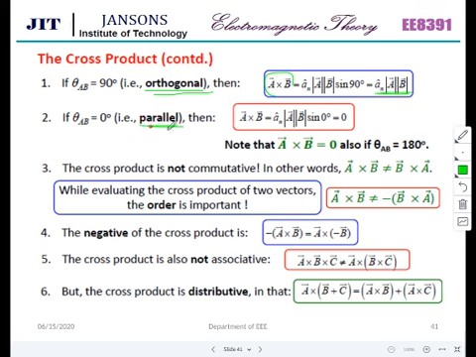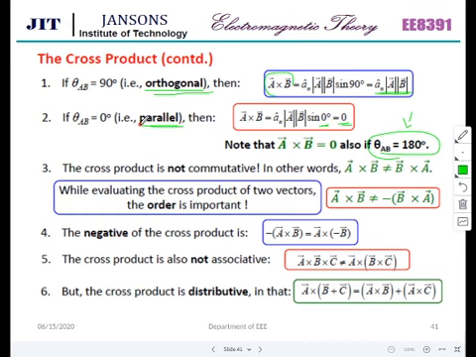If both are parallel, then A cross B is equal to 0. Why? If it is parallel, the angle between the vectors is 0, so sine 0 is 0, so it will become 0. If you want to find out whether two vectors are parallel or perpendicular, we can use this formula. A cross B is 0. Also if theta AB equals 180 degrees, there is another constraint there. One is moving forward and the other one is moving backward. Then also we can call it parallel.